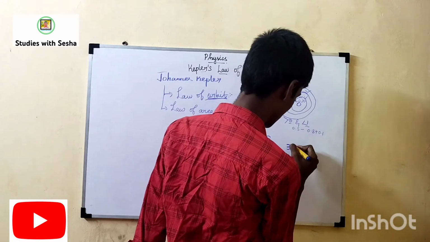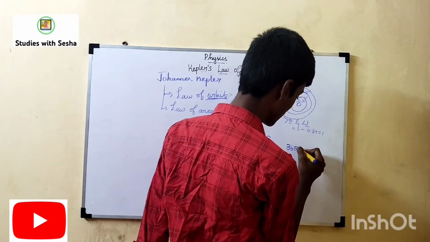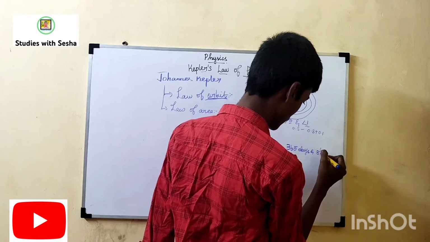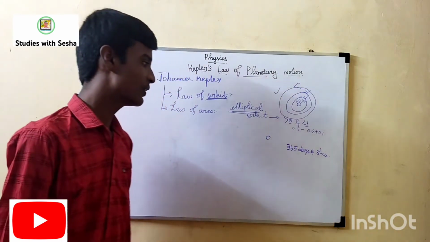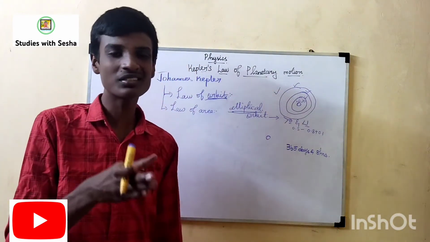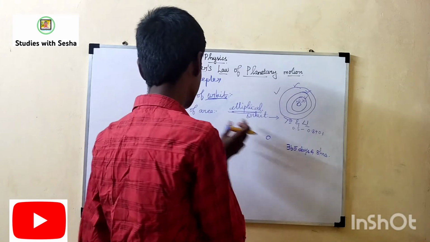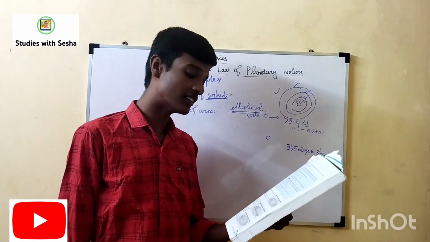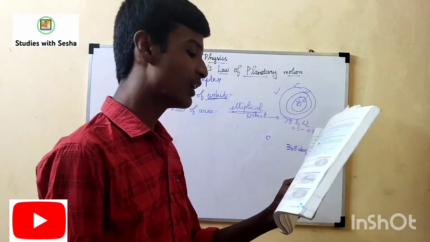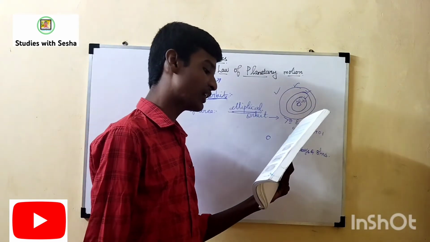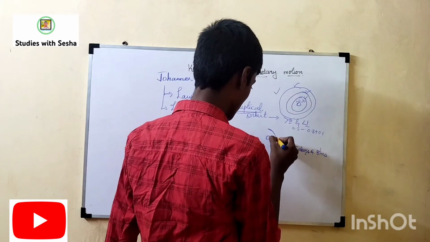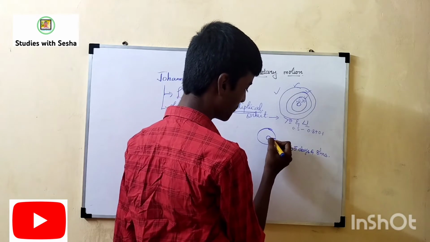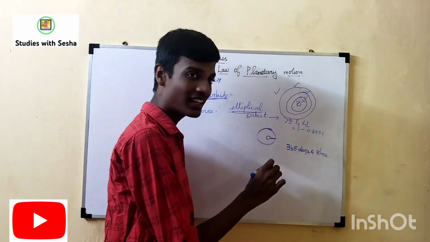365 days and 8 hours, I think. So the ratio will be constant, it cannot be changed. He said in the law of area, the line joining the sun and the planet sweeps out equal area in equal intervals of time. So this is the sun, the other planets are there. So the line passing through the planets encloses equal area.